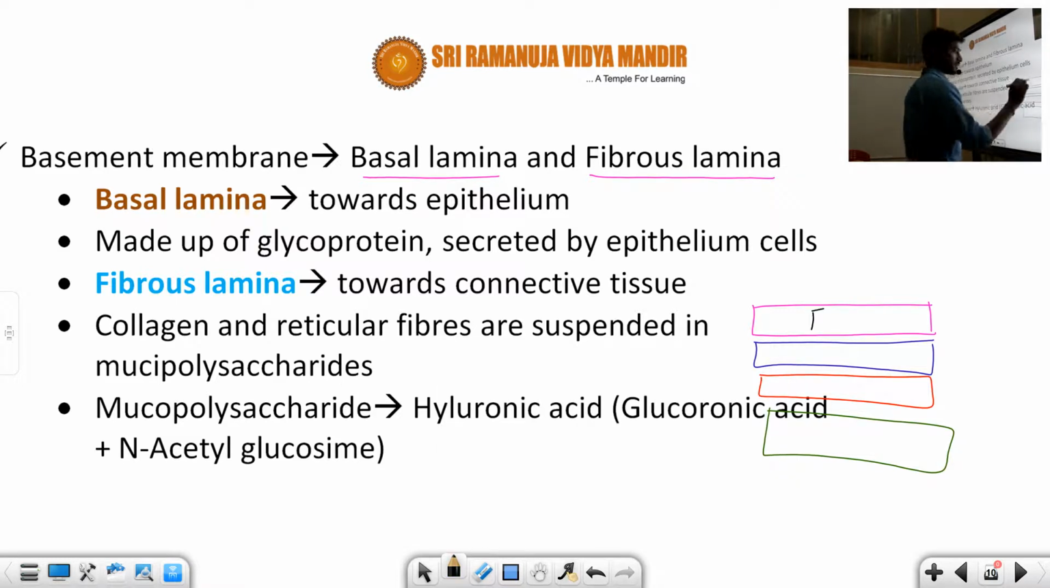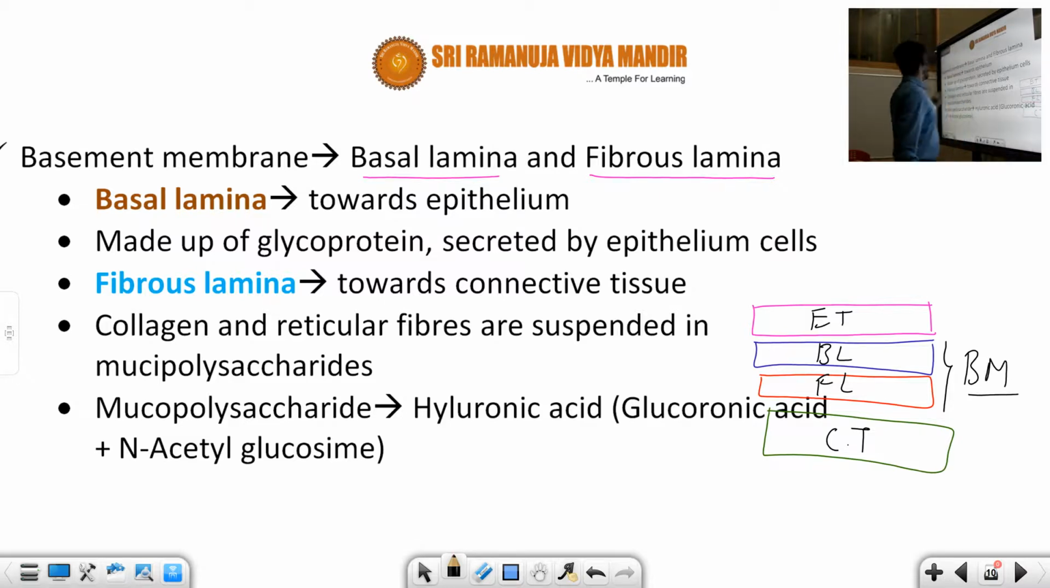For example, this is the epithelial tissue and basement membrane, and the other one is the basal lamellae, and another is the fibrous lamina, and this is the connective tissue. This is collectively known as the basement membrane, right? So here the basement membrane is differentiated into the basal lamellae and the fibrous lamina.